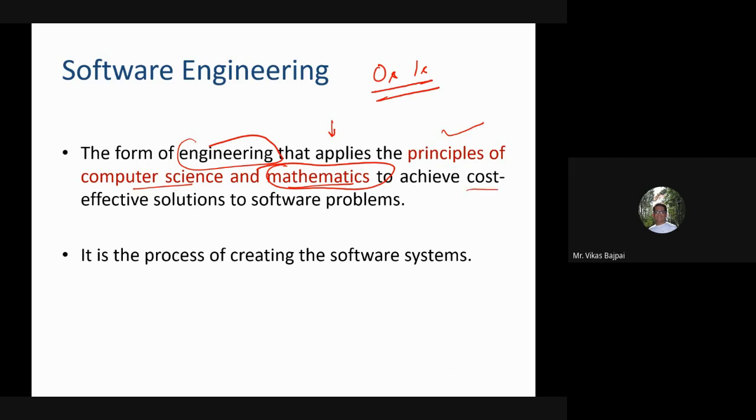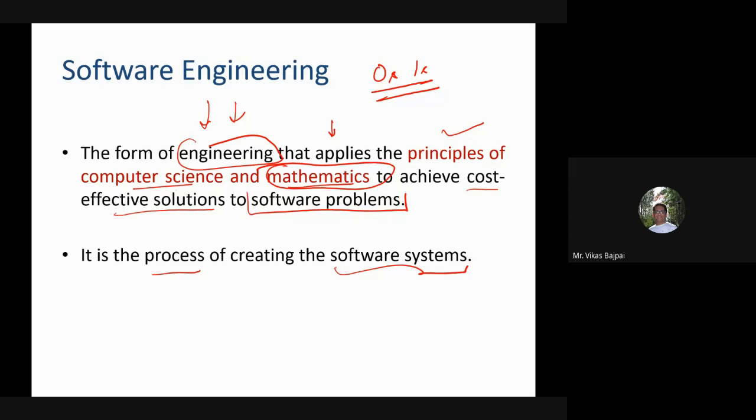Computer science or software engineering is nothing without mathematics, right? At the back end, your computers deal with zeros and ones, and it's all about mathematics. So it applies these principles to achieve cost effective solutions to software problems, that means problems which can be solved with the help of software. For those problems, we engineer the products. In some sense it is nothing but the process of creating software systems.